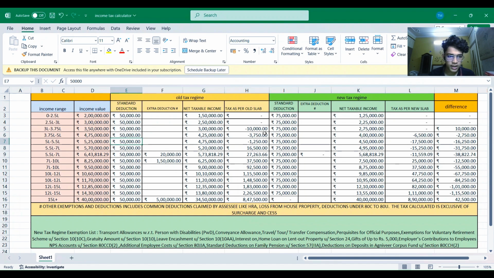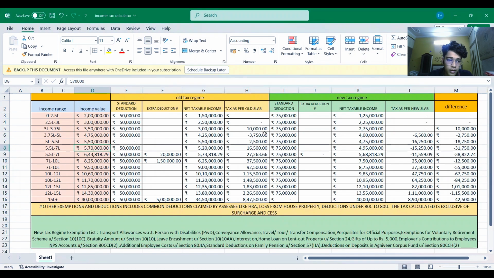But now, if the income value is 5 lakh 50,000, then there is no tax again. And if you are not a salaried employee, then the standard deduction will be zero. Now, the tax as per the old slab will be 2,500, but in the new regime, it is 16,250 in negative. That means there is no tax payable in the new tax regime. So, we can conclude that there is a difference of 18,750. That means old tax should not be opted by this person. Instead, the new tax regime should be opted.